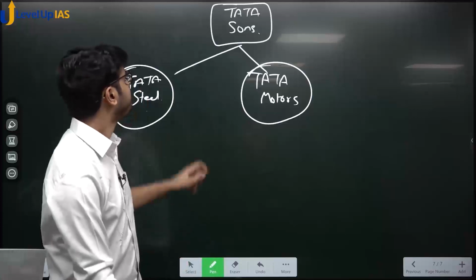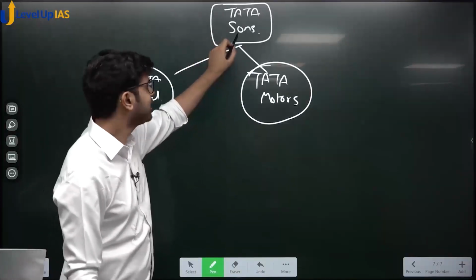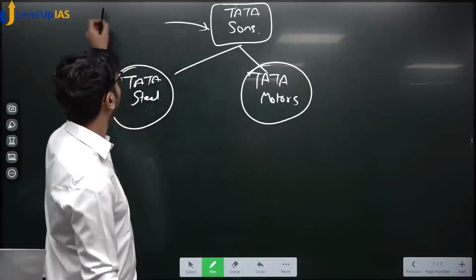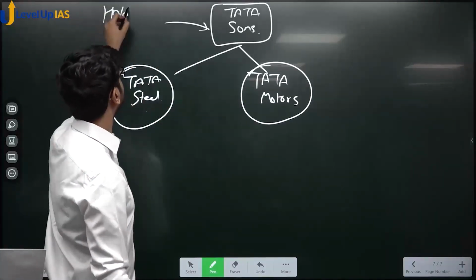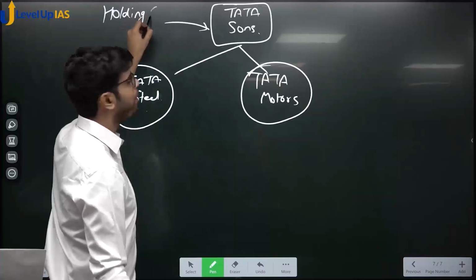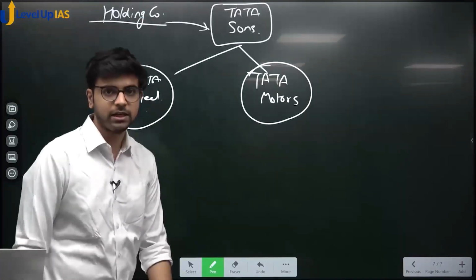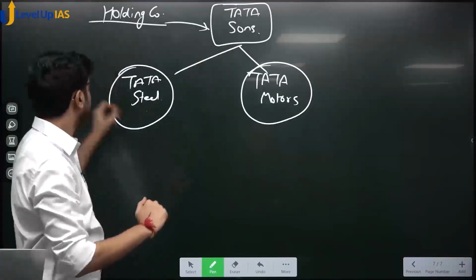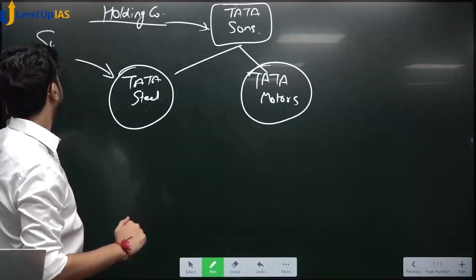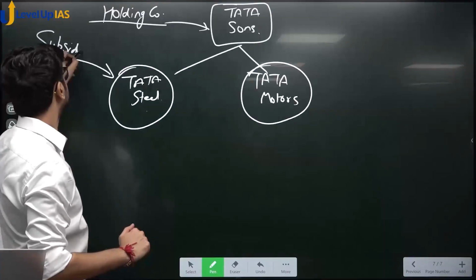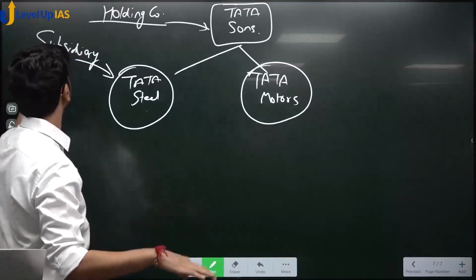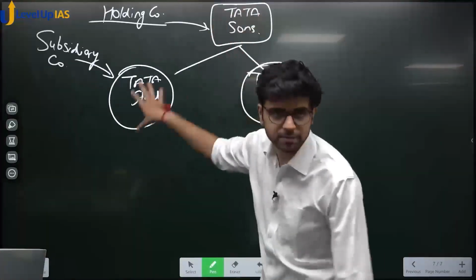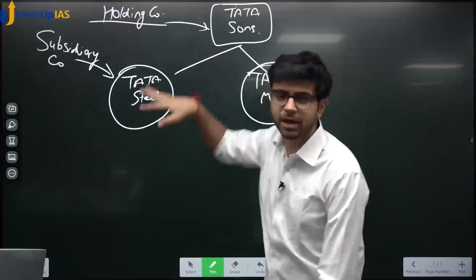So if I say that this company is holding shares in this company, then this company becomes a holding company. Then what does this company become, whose shares are owned by a holding company? This company becomes a subsidiary company. Again, English: subsidiary means one level below. Do you agree with this? So this becomes a holding company, this becomes a subsidiary company, the entire group becomes group companies.